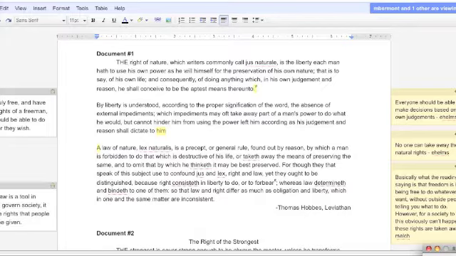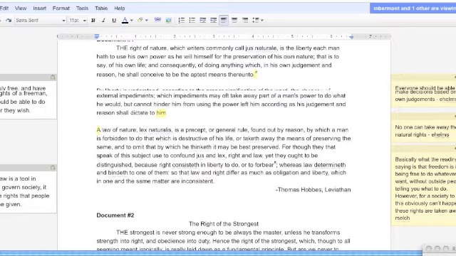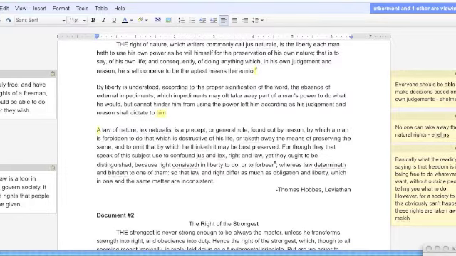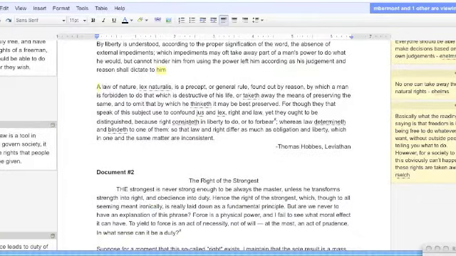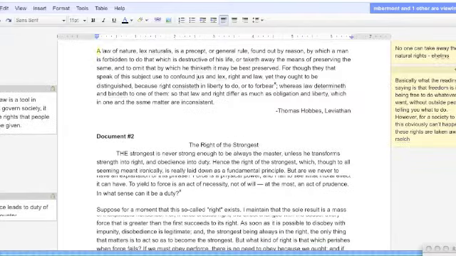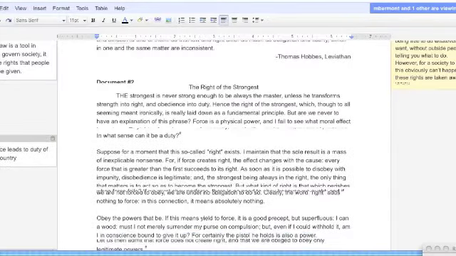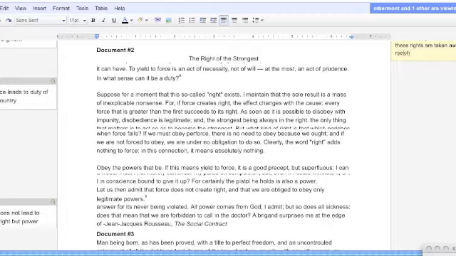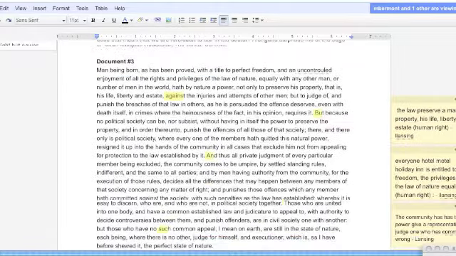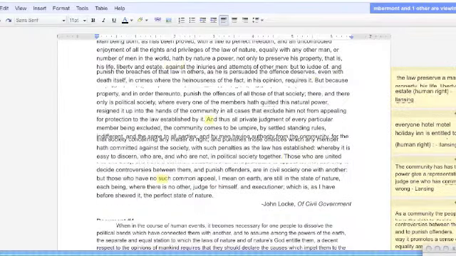So in the end, the series of documents looks like this. You've got the document in the middle here, and on either side you've got annotations made by the students. All the students in the class can access this, so that when they come back to write their final essays on this topic, they can look at what their classmates have said and what they have said previously and have all these annotations.